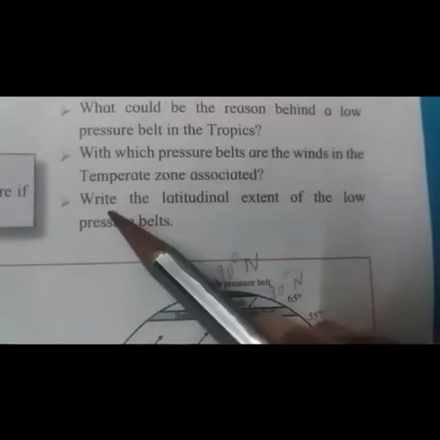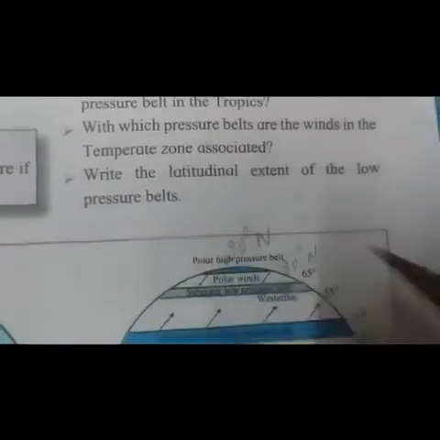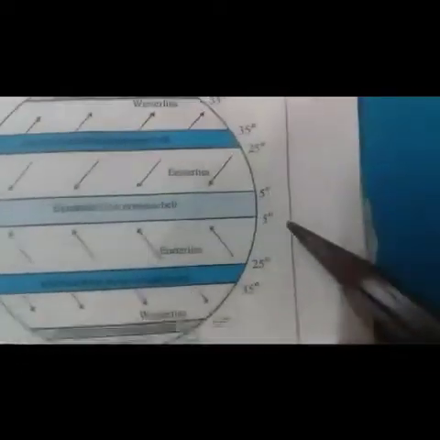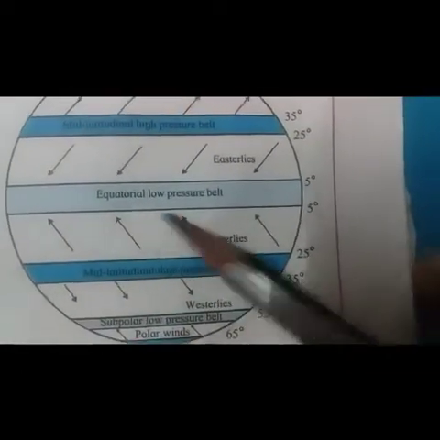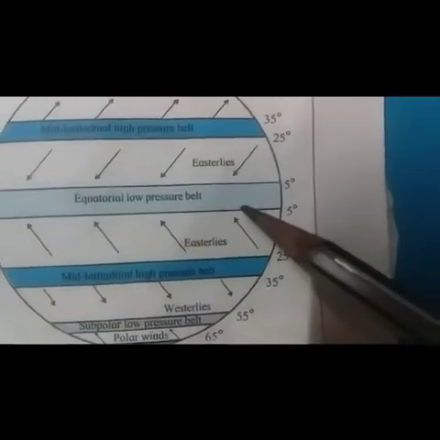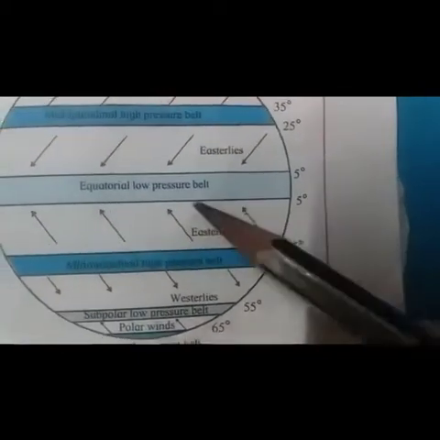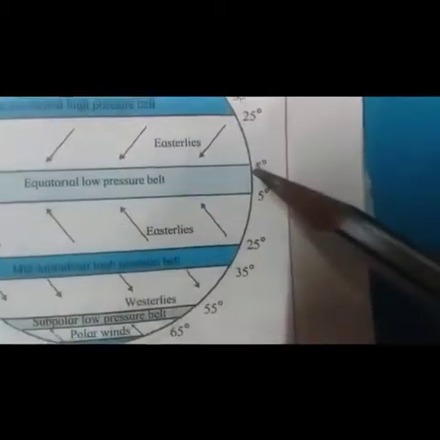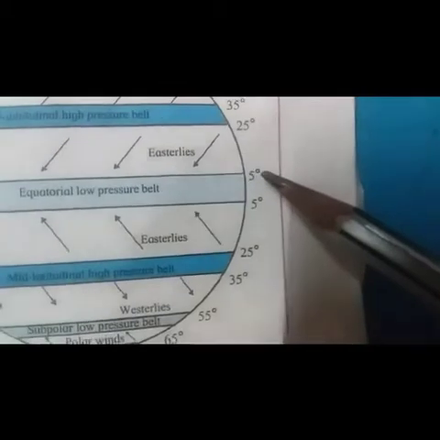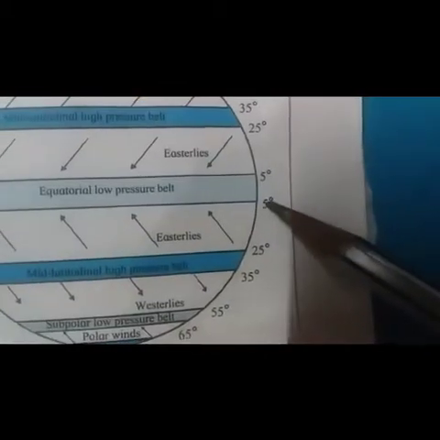Next question. Write the latitudinal extent of the low pressure belts. Look at this equatorial low pressure belt. The latitudinal extent of the equatorial low pressure belt is from 5 degree north parallel to 5 degree south parallel.